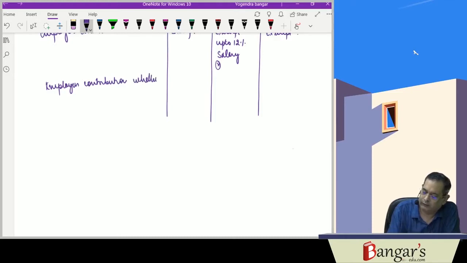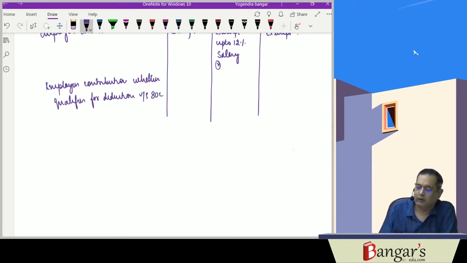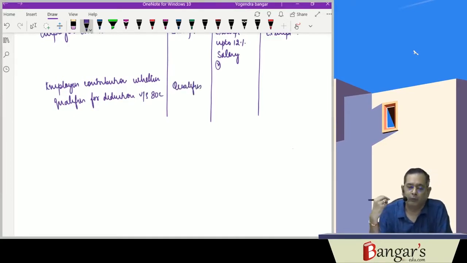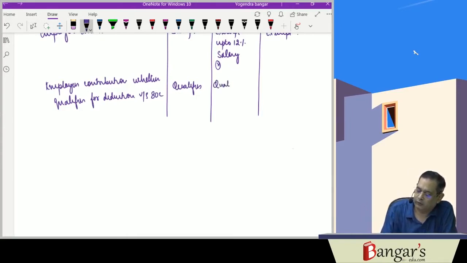Then, whether the employee's contribution qualifies for deduction under section 80C. Here it qualifies. Whatever amount the employee contributes to the statutory provident fund, he can get a deduction under Chapter VI-A under section 80C while computing his total income. From GTI, this deduction is allowed. Here also it qualifies, and here it does not qualify.